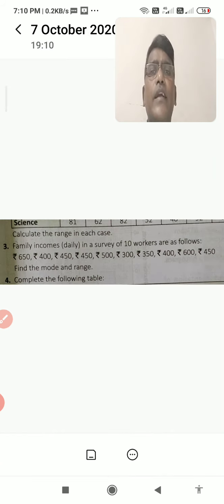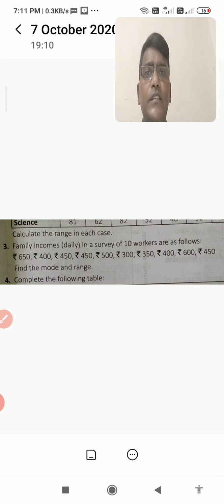Here you observe, and the next question I am taking here. Here raw data is given, because no relation is there from one observation to another observation. I mean no fixed value is there in between two values of raw data. So in this raw data we are going to find the mode and range.